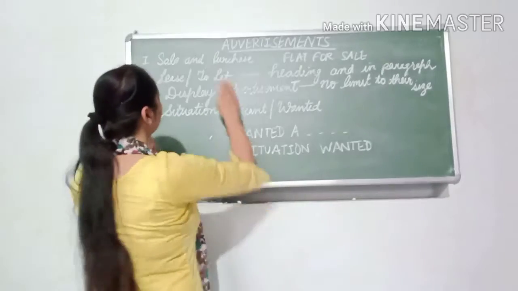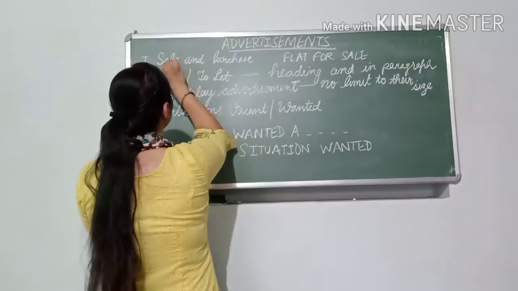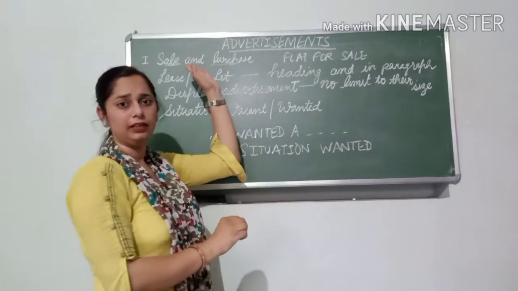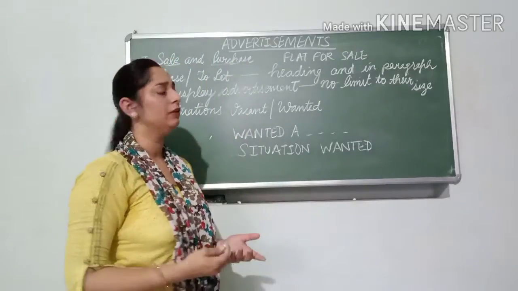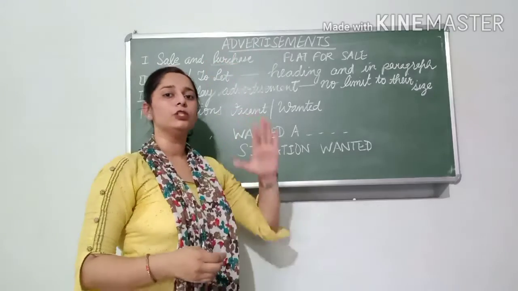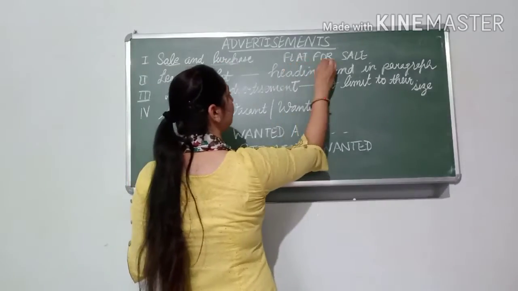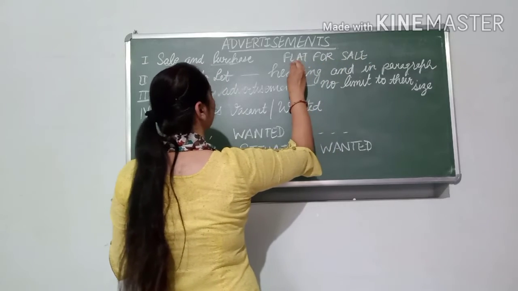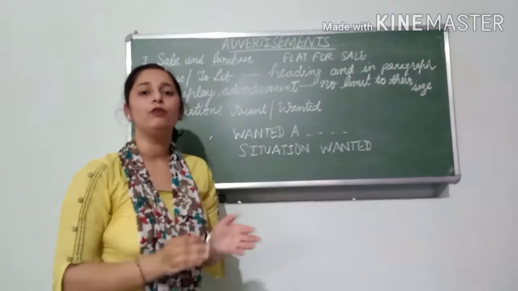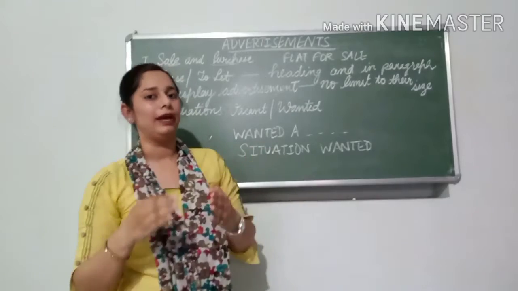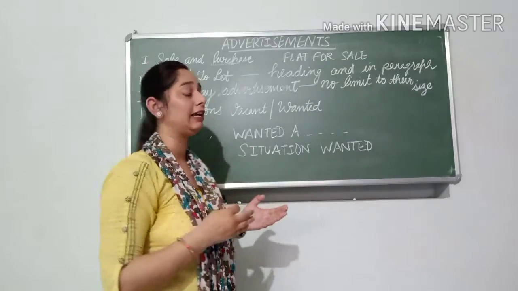Okay, first one, sale and purchase. Sale, you understand, if you want to sell something, and purchase, if you want to purchase something. You can begin like that: flat for sale. Or wanted a flat, if you want a flat. Give the heading like that.